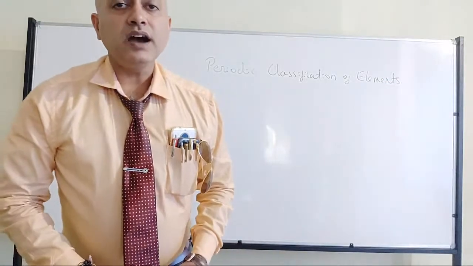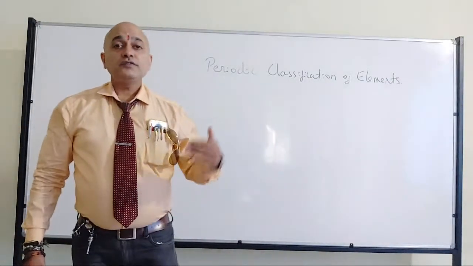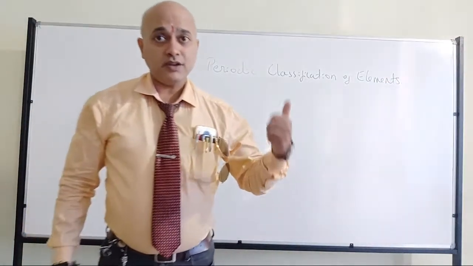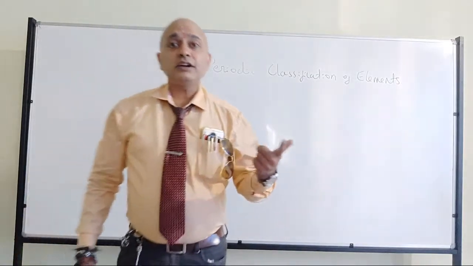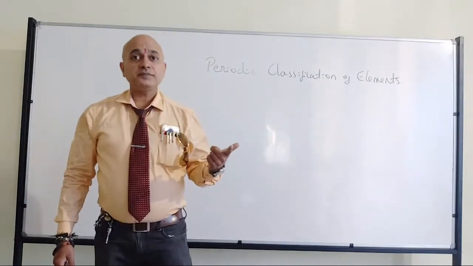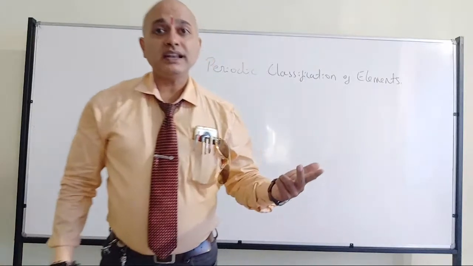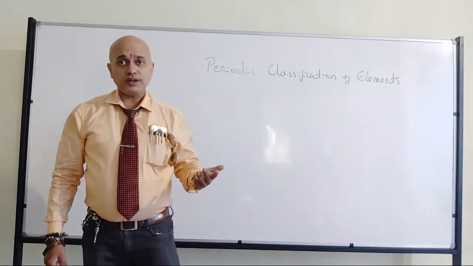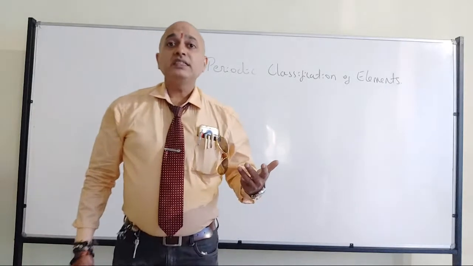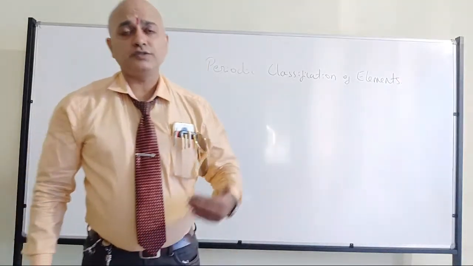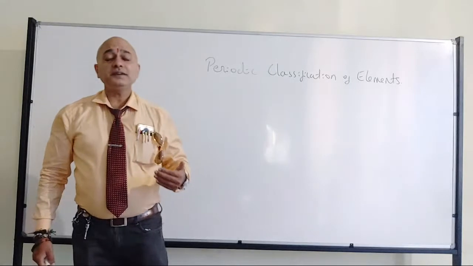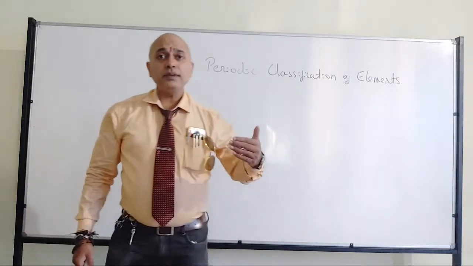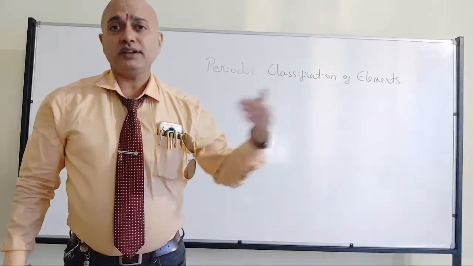Now, all of you know that the first topic is basic concepts of chemistry. Then comes atomic structure. Then comes the periodic classification of elements. After that we have the chemical bond. Your syllabus is designed so beautifully that they have given the topics based on their importance.